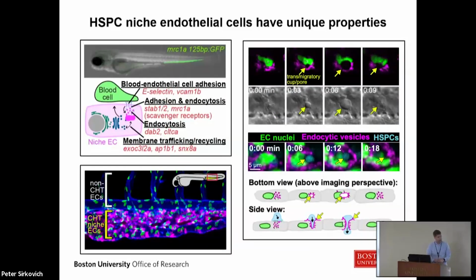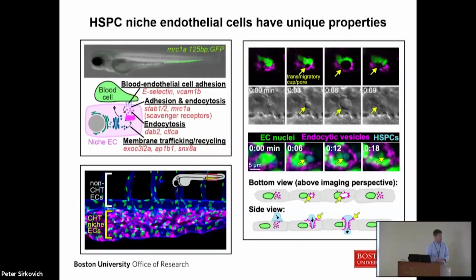In our recent work, we generated a transgenic zebrafish line that allowed us to isolate just these niche endothelial cells and compare them to the endothelial cells of other tissues. In doing so, we identified a cohort of genes that were selectively expressed by these niche endothelial cells. This included molecules with functions regulating cell-cell adhesion, as well as endocytosis and membrane trafficking. The cell-cell adhesion bit made sense given the adhesive interactions we had seen in our time-lapse imaging. The endocytosis expression signature was unexpected.